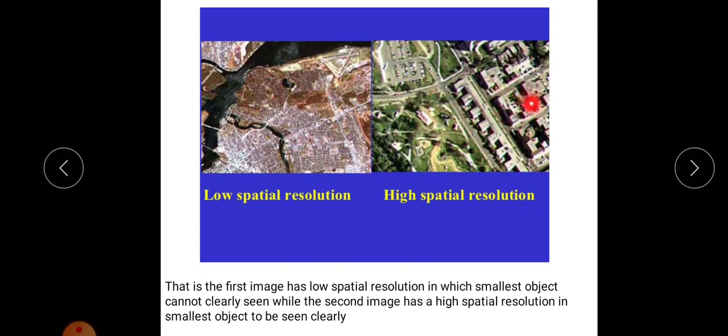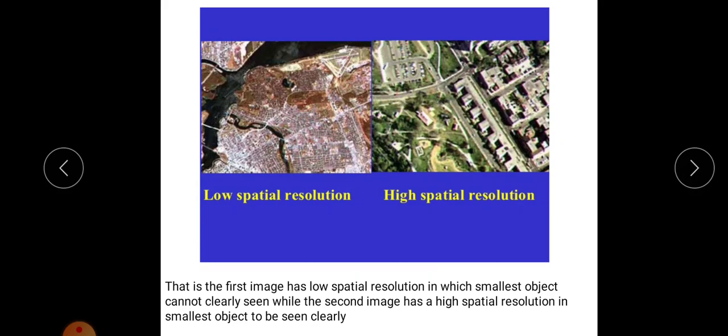The smallest object is clearly visible in the second image, so it is of high spatial resolution. Okay. So this is the difference between low spatial and high spatial resolution. In the case of high spatial resolution, from that image we can identify the smallest object. But if the image is of low spatial resolution, we cannot identify the smallest object on the image. Okay, so I think you are clear about spatial resolution.